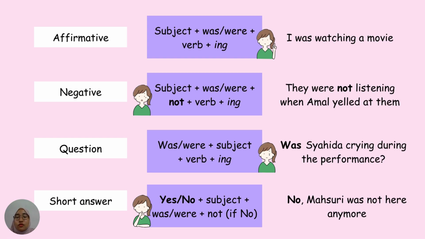And the last form is short answer. Short answer is for you to provide an answer in a short sentence. So how to construct a short answer? First thing first is you must put the answer first, whether it is yes or no. And then you add the subject, and then you add the verb to be, which is was or were. And if the answer is no, you must add not. So for this example, no, Masuri was not here anymore, meaning that you can see that the answer is no, so there was not at the back of the sentence.